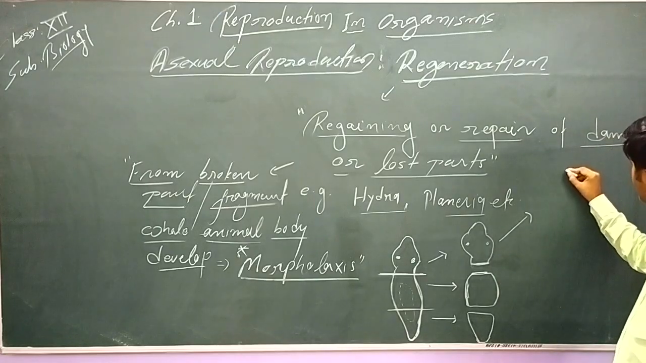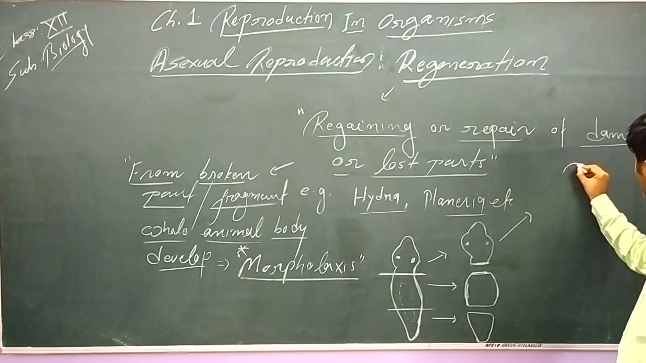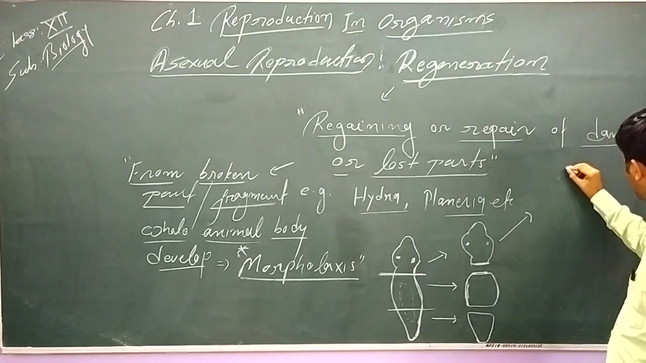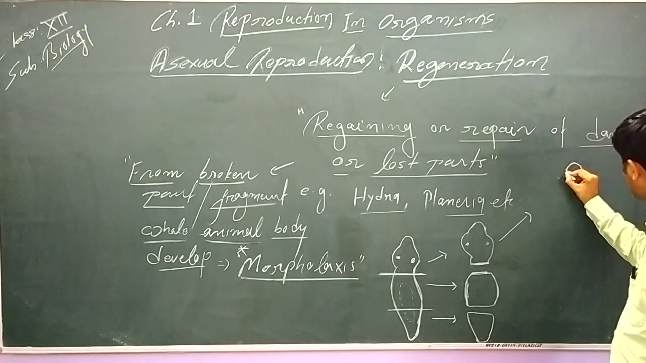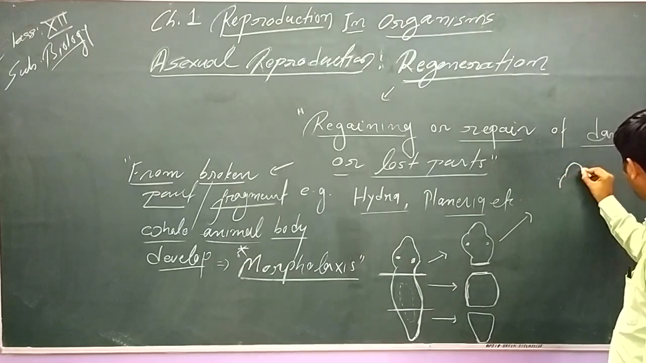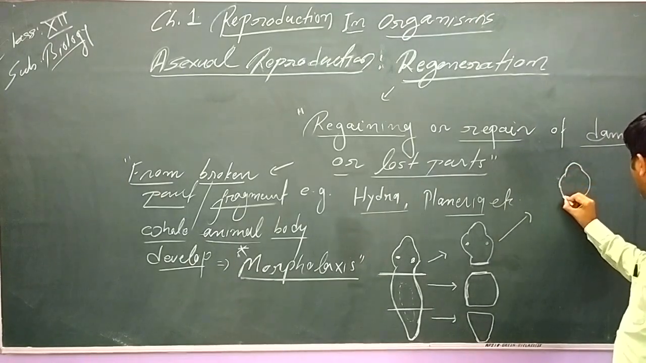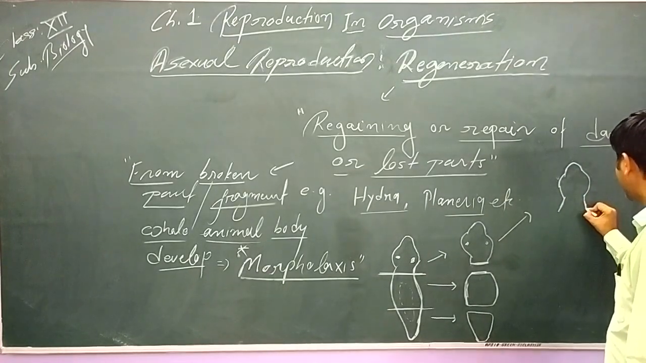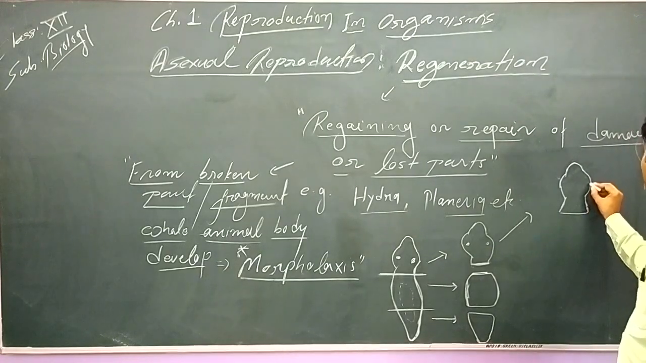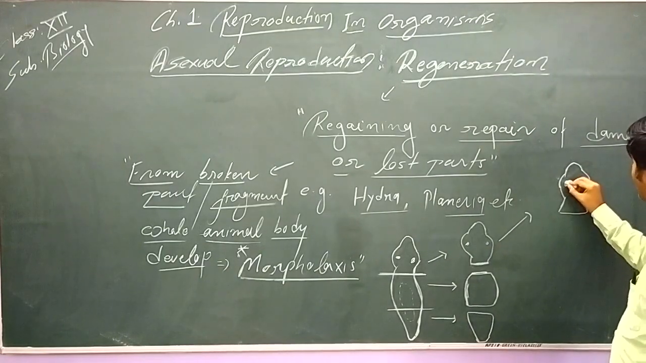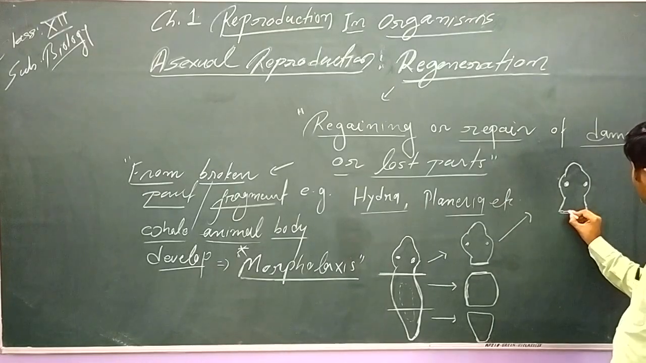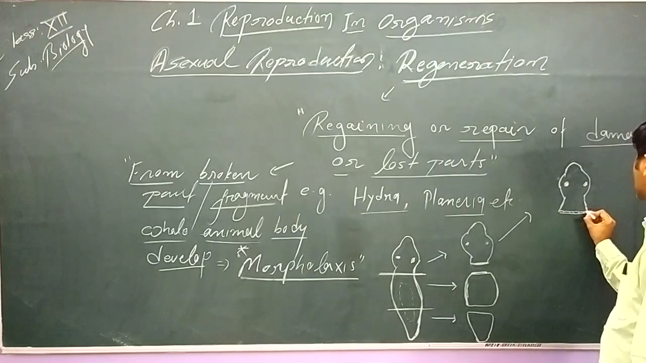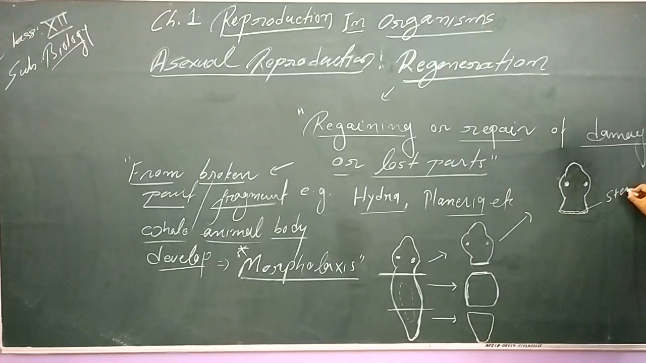So let's try to understand it. So here we draw the first part. This is the first part, okay, a fragment. The rest of the part is eaten by a predator, or it is broken for some reason. Now please keep in mind, here the cells are present. These cells are generally known as stem cells, or typical representative cells.